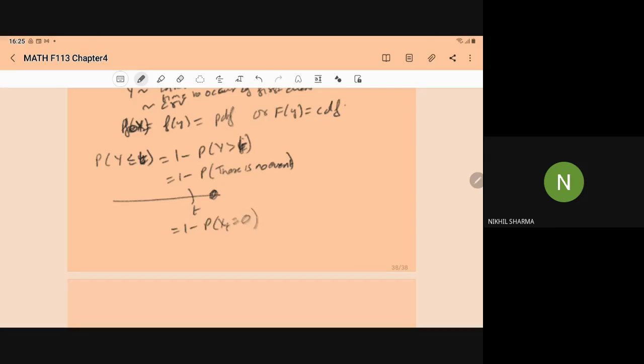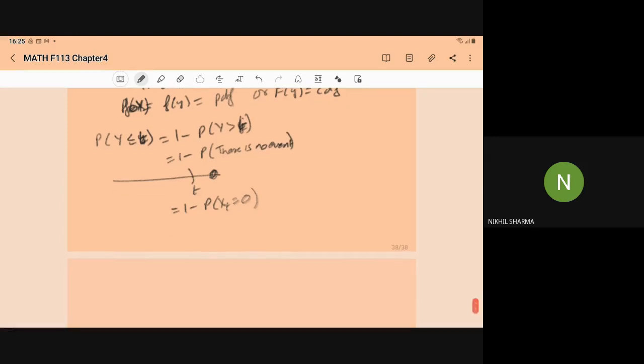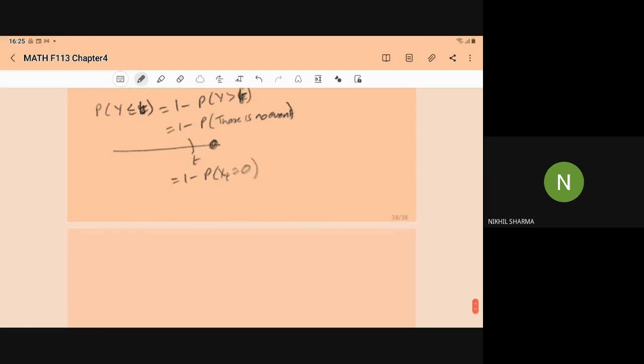What does Xt denote? The number of events up to the time t. So it becomes Xt equal to 0, and Xt follows, as it is given to you, the Poisson distribution with parameter alpha t. So what is the probability of Xt equal to 0?